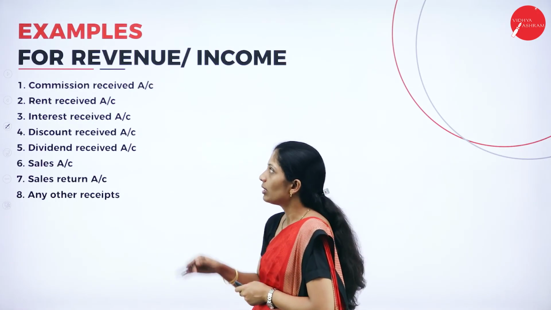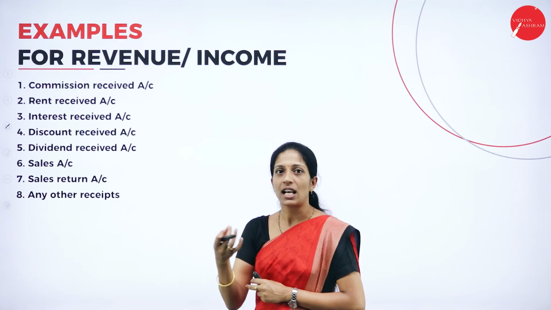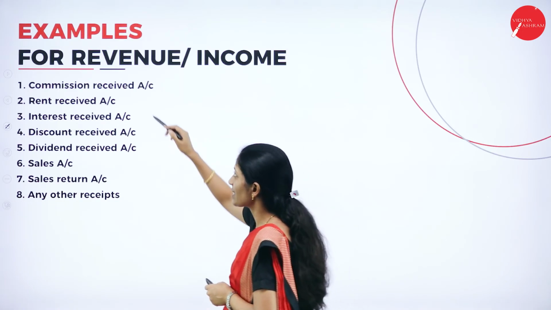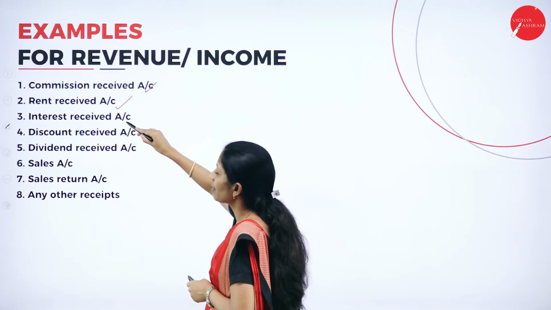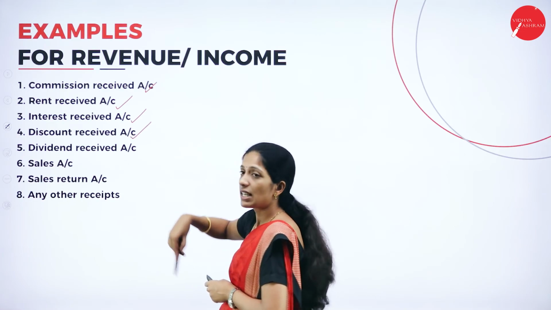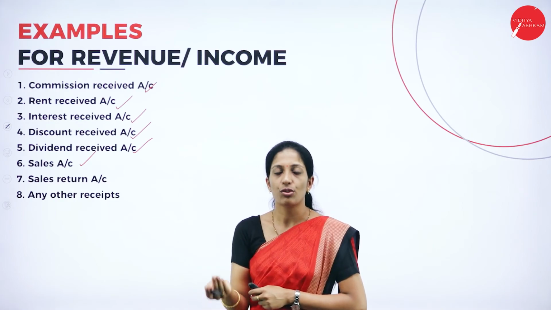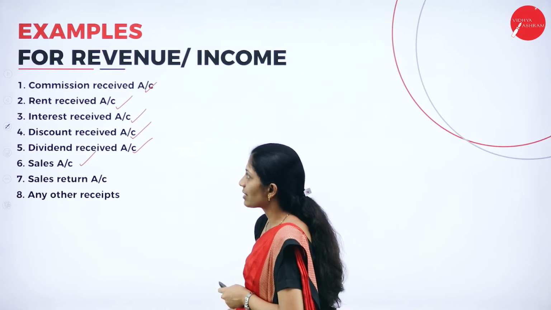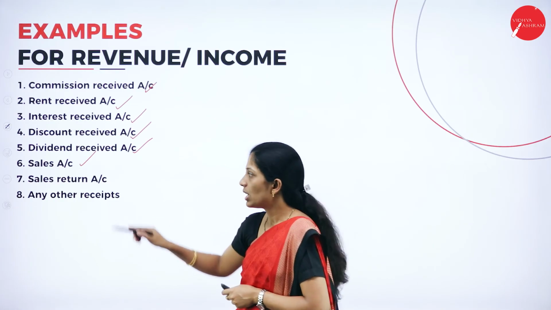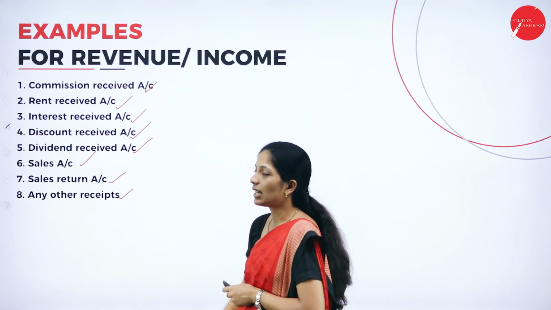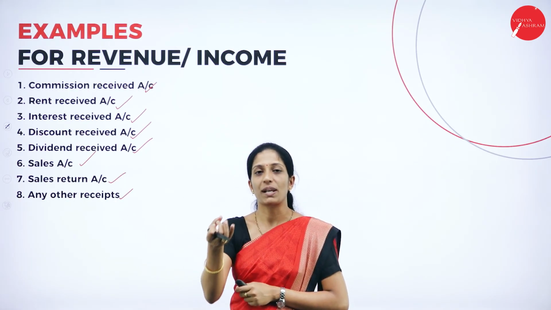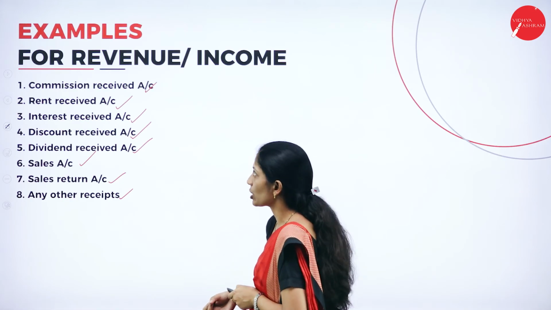Next for revenue, in the sense whatever the organization is going to receive or has received: commission received, rent received, interest received, discount received, dividend received, sales. By selling the goods, we will receive the amount, so sales also comes under revenue. Sales return and other receipts, that is anything which is being received by the organization.